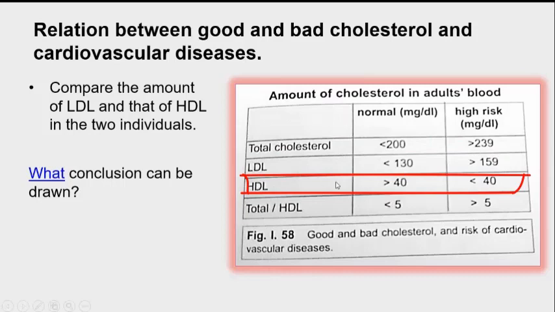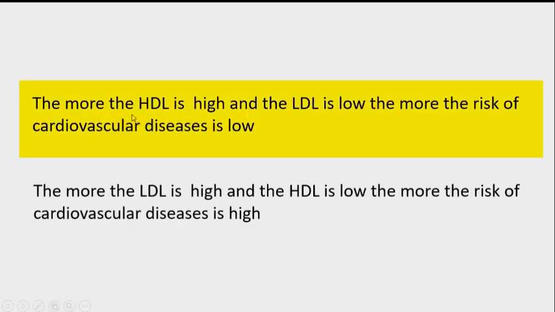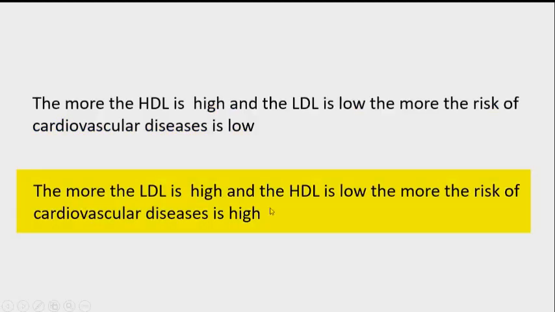The amount of HDL in the normal individual, which is above 40 milligram per deciliter, is higher than that found in an individual having high risk of cardiovascular diseases, where it's below 40 milligram per deciliter. So what conclusion can be drawn? The more the HDL is high and the LDL is low, the more the risk of cardiovascular diseases is low. And the more the LDL is high and the HDL is low, the more the risk of cardiovascular diseases is high.